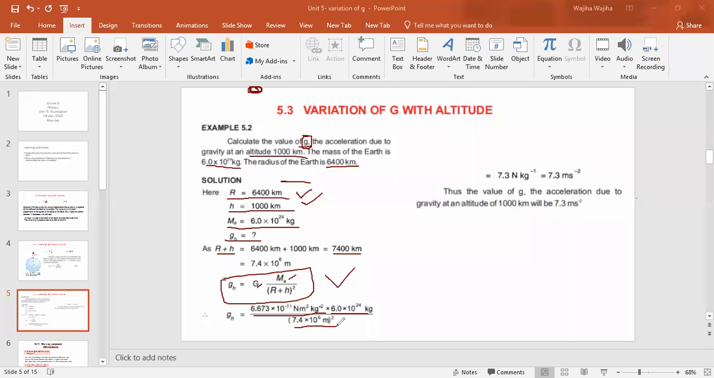When you do the calculation with the help of a calculator, you get the value 7.3 Newton per kg, which is equal to 7.3 meter per second square, right? Thus, the value of g, the acceleration due to gravity at an altitude of 1000 kilometer, will be 7.3 meter per second square. Now you know that on the earth the value of g is 10, but as you increase the distance and move to some height, the value of g decreases, right? So as we increase our distance from the earth, the value of g will also vary and most probably it will decrease, right?